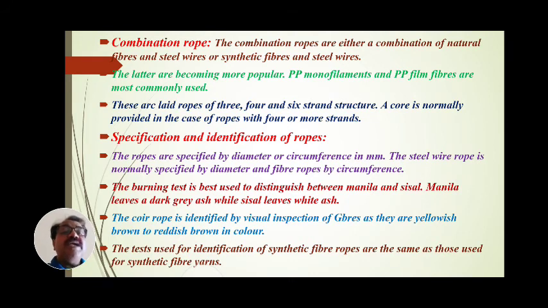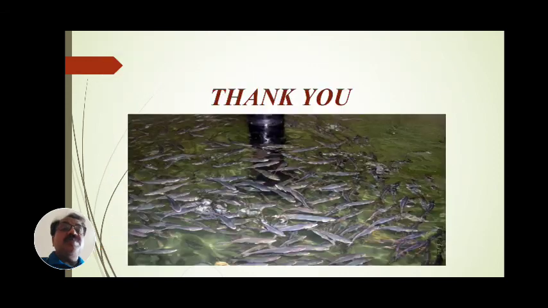When we see the grubs of these coir ropes, we can see that they are yellowish brown to reddish brown in color, and it is the coir rope. The tests used for identification of synthetic fiber ropes are the same as those used for synthetic fiber yarn.